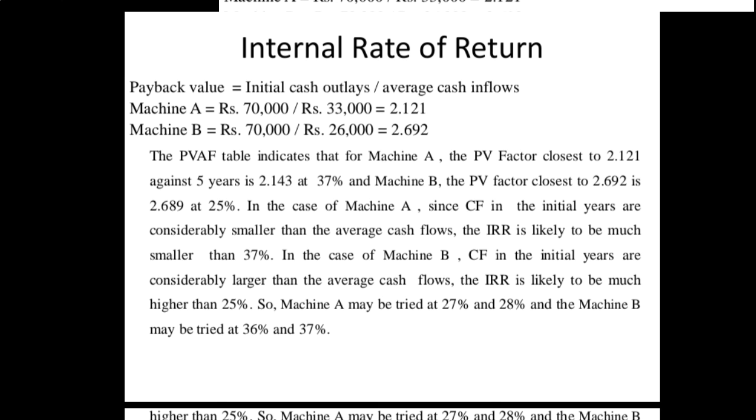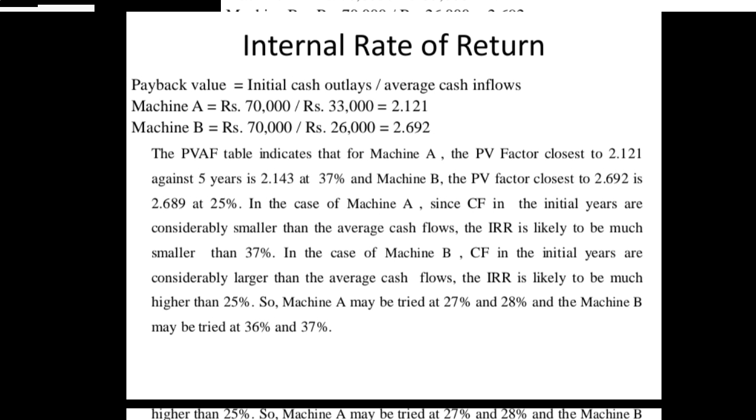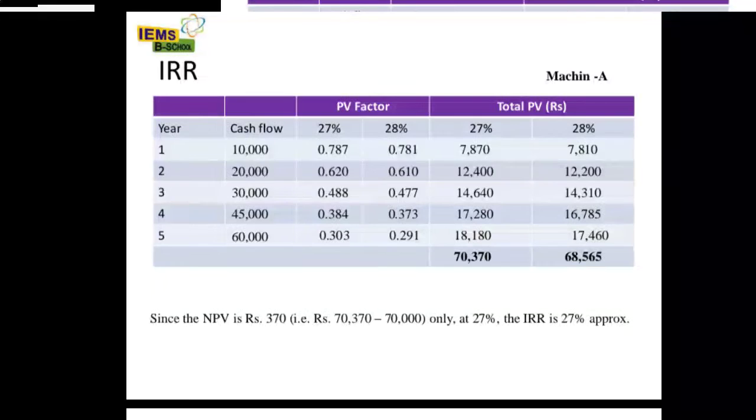See what happened in machine A: the initial cash inflows are less, but in machine B the initial cash inflows are high when we compare to machine A. So for machine A, 36-37% is a bit more, so we will consider the lowest values. We will try 27 and 28% for machine A, and for machine B we will try 36 and 37%.